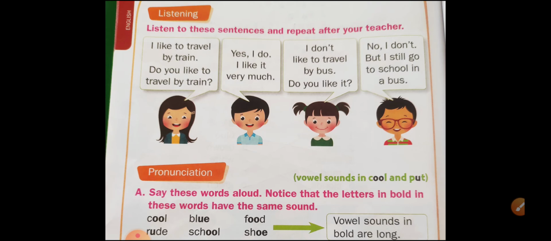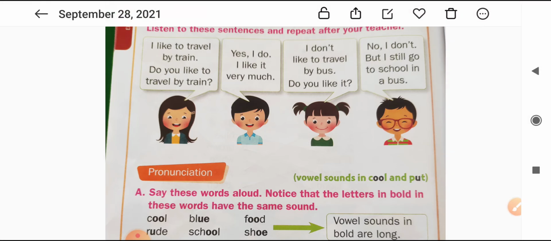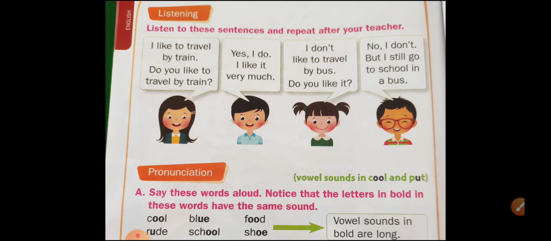I like to travel by train. Do you like to travel by train? Yes, children. I like to travel by train. Do you like to travel by train? मुझे ट्रेन में ट्रैवल करना पसंद है. क्या आपको ट्रेन में ट्रैवल करना पसंद है? Do you like to travel by train? Here the boy is telling. Yes, children, see. Yes, I do.